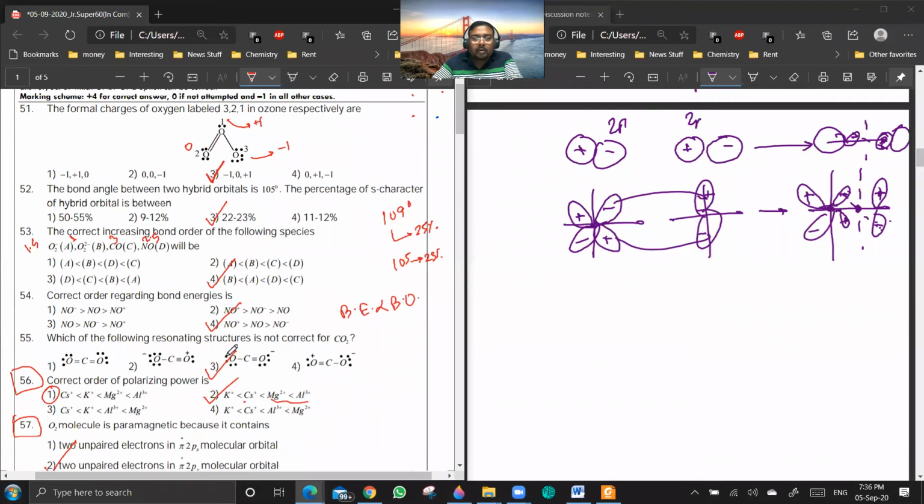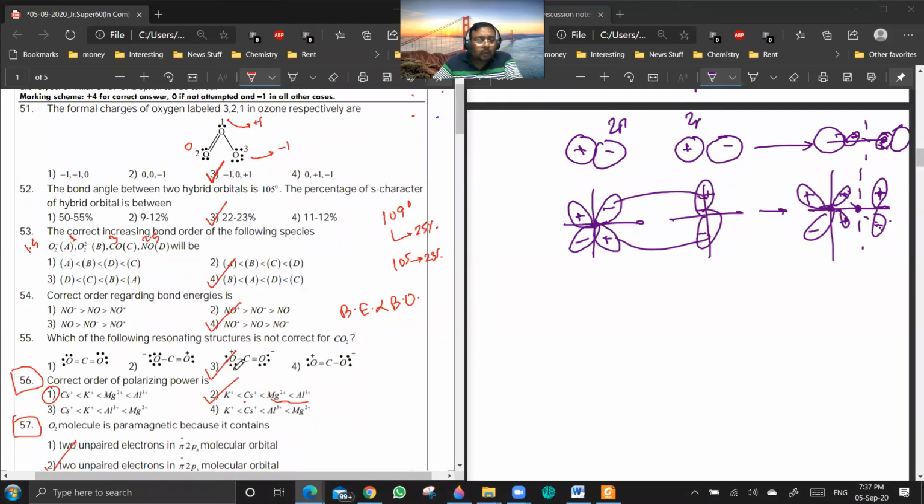The octet rule is not satisfied here. Yes, sir. And plus, it's not about the octet rule, it's that oxygen is becoming superoctet here. The octet rule can be violated in a negative way. You can have an electron deficient molecule, but oxygen cannot become superoctet. That is not possible. They have given 3 only as the answer, so the answer is 3 only. Oh, okay, sir.